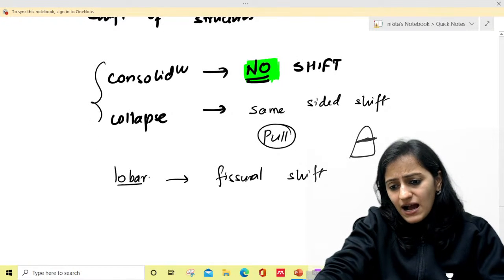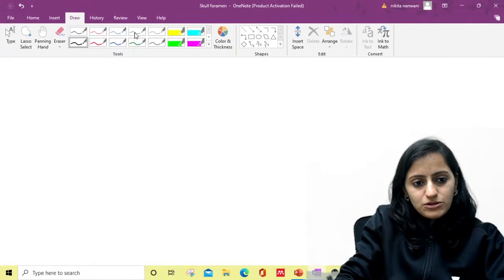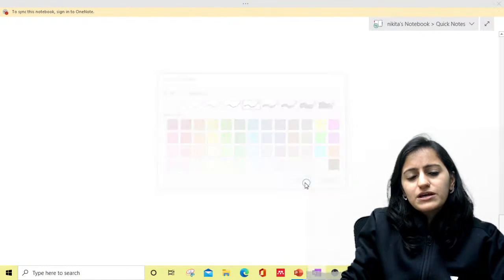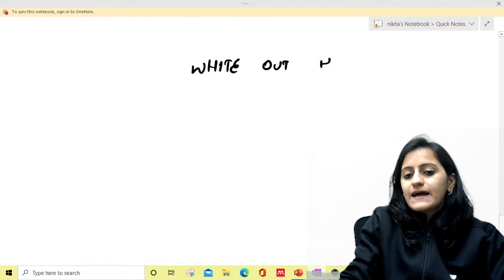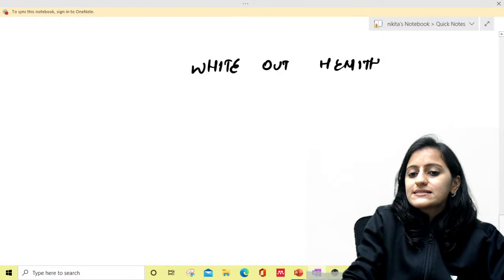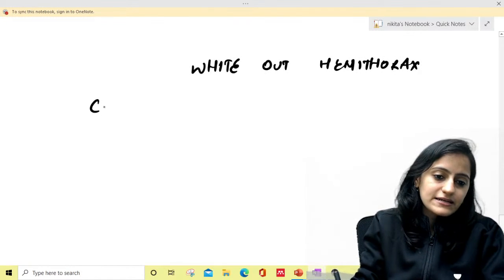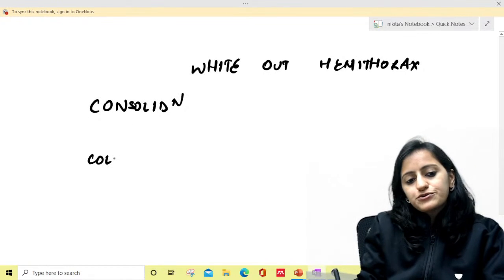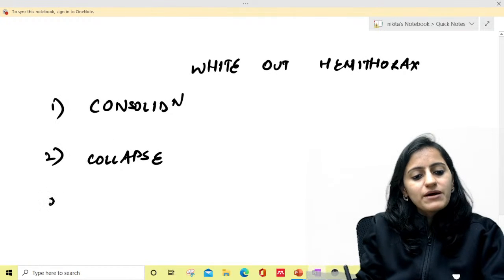So now if I ask you, what do you think? Now coming to the topic of whiteout hemithorax. What do you think would be the causes of whiteout hemithorax? That means one hemithorax is completely white. So whatever looks white, that is consolidation. The four major causes that we need to know: consolidation, collapse, because both of them are white.